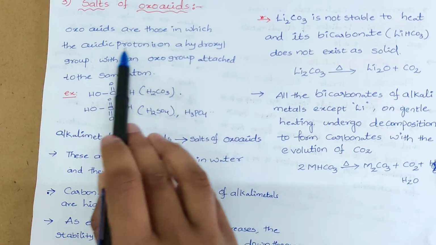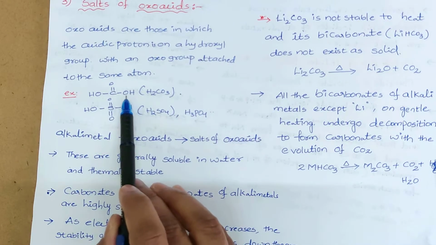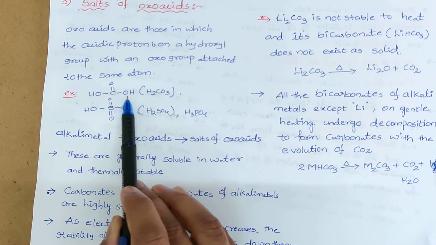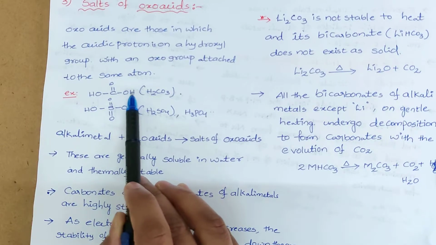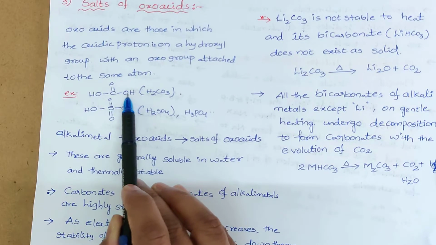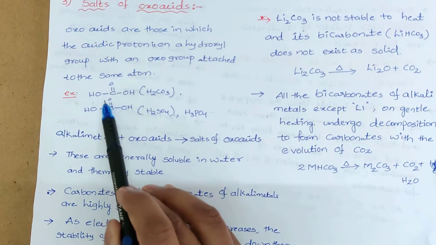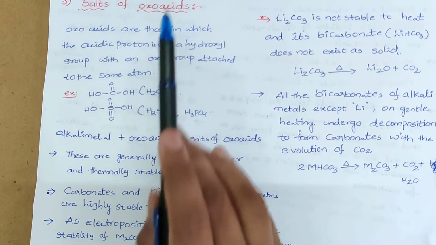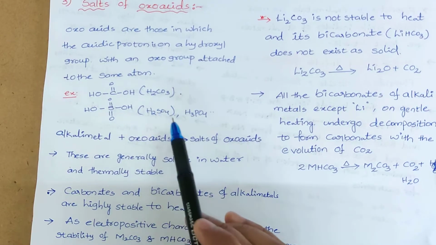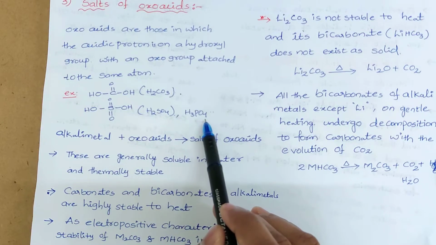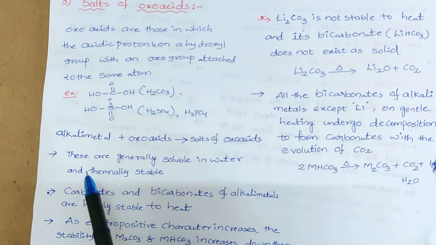Oxo acids are those in which the acidic proton, whenever it is dissolved in water, will be dissociated and give O minus and H plus. And this OH group is attached to the oxo group, C double bond O. That type of compounds are called oxo acids. Here carbonic acid, sulfuric acid and phosphoric acid are all examples of oxo acids.